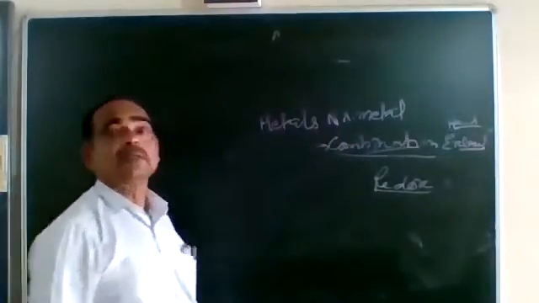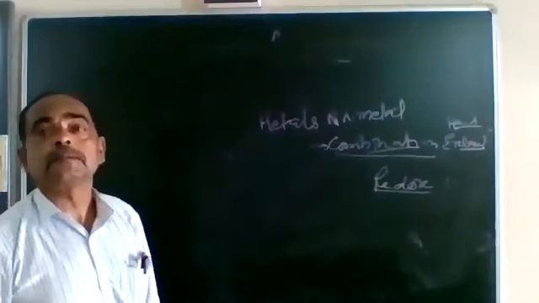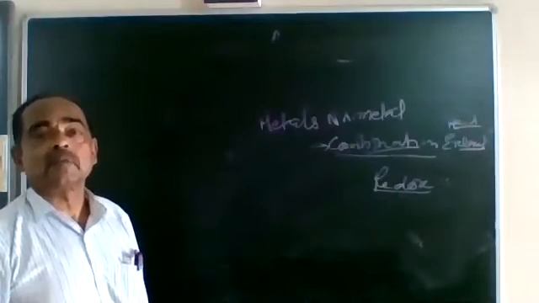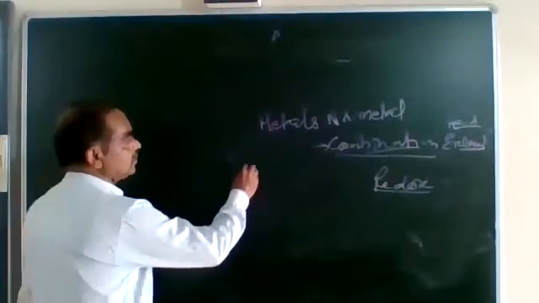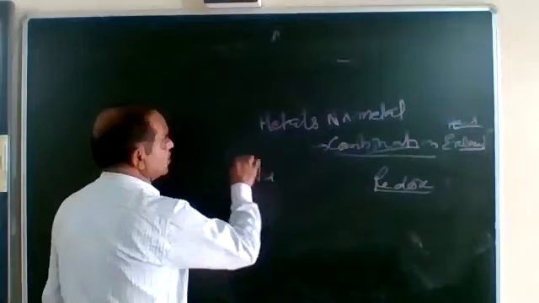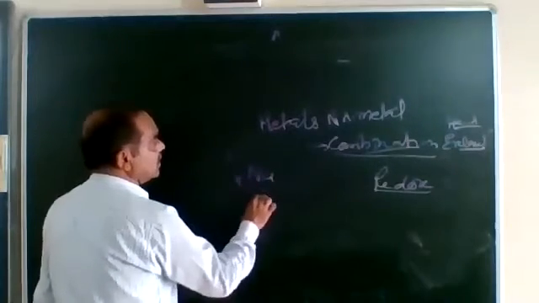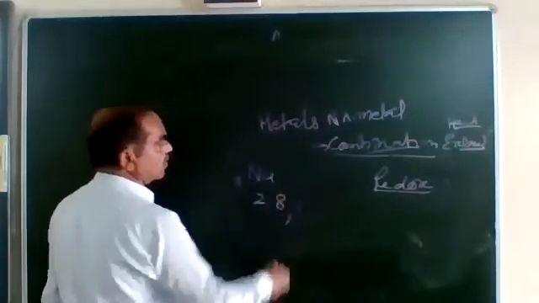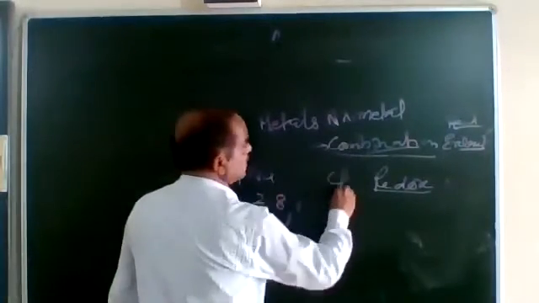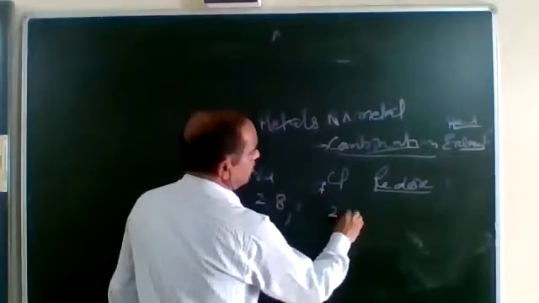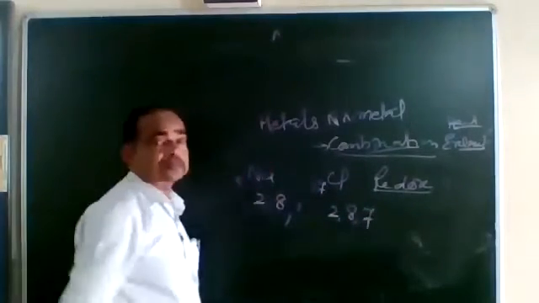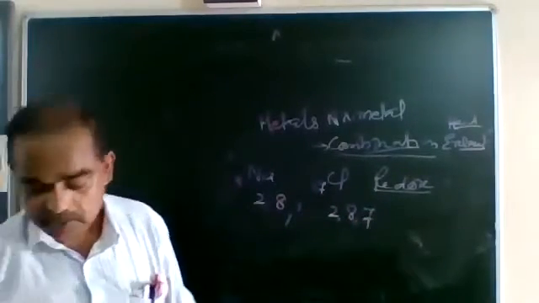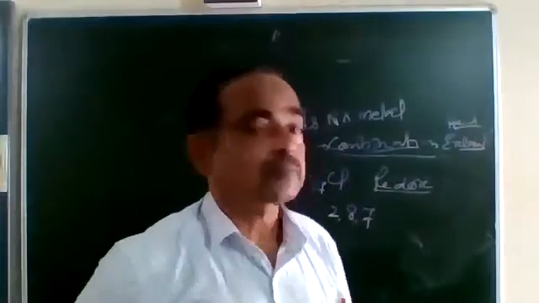Now let's understand the formation of sodium chloride. Understand the reaction between sodium and chlorine. You all know that sodium's atomic number is 11, electronic configuration is 2, 8, 1. Chlorine has atomic number 17, electronic configuration 2, 8, 7. Understood?